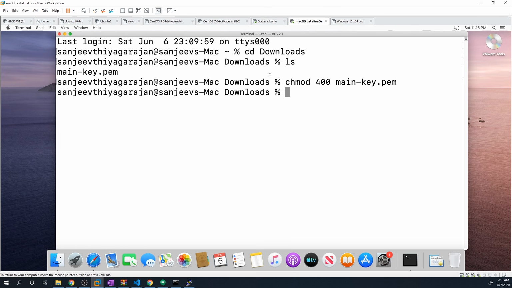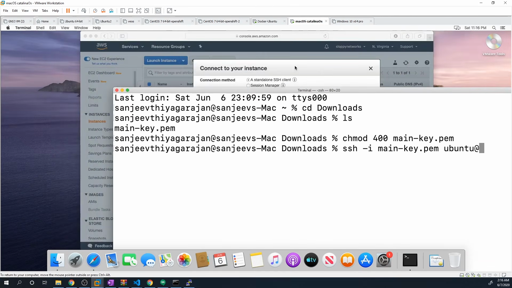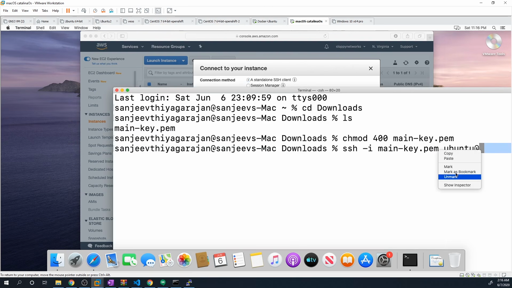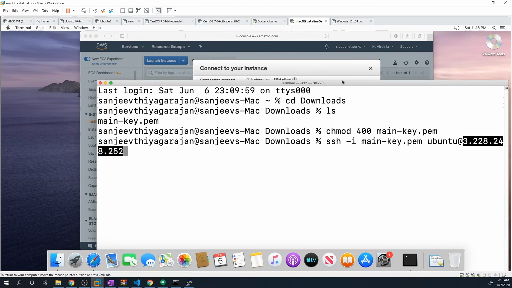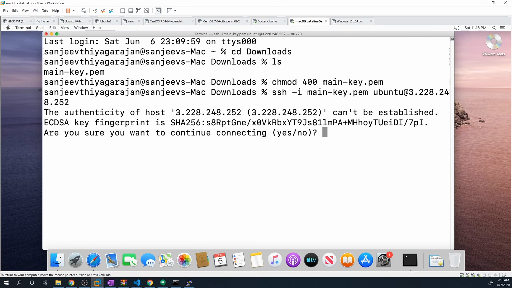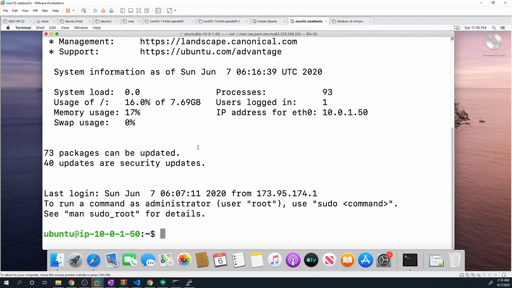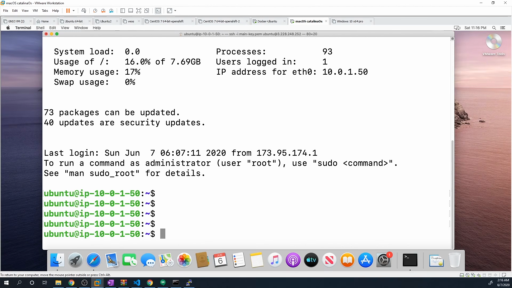And now to actually connect to the server, we do ssh -i and then the name of the file. So main-key.pem. And then now we do ubuntu@ and then we need to get the IP address. So let's go back here. Let's copy the IP address and then paste it in. And then we hit enter and we should get this same warning that we got on the Windows machine. So we'll hit yes. And there you go. You're now connected to the device and you can run any commands.